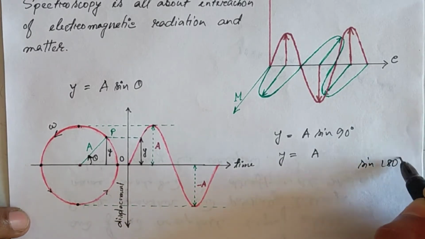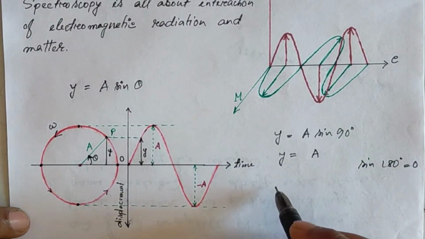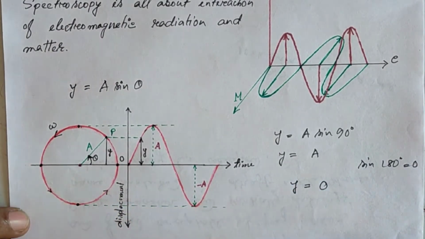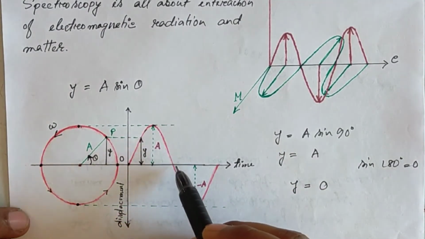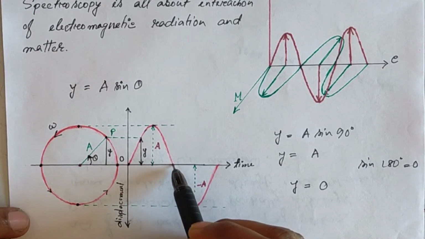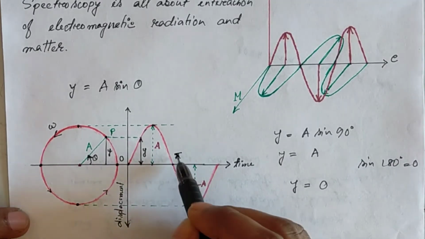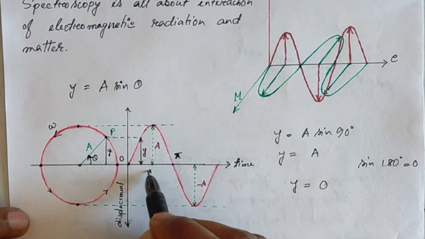Sine 180 is equal to 0. So at this point y will be 0, and that point is this one. This is twice, this is pi, angle pi, and this is pi by 2.